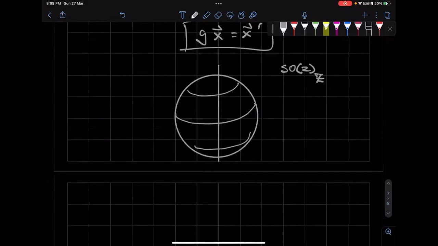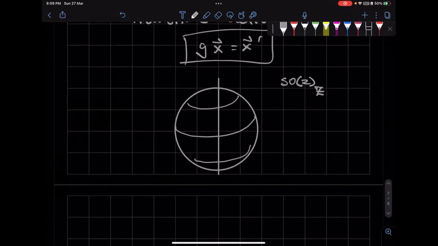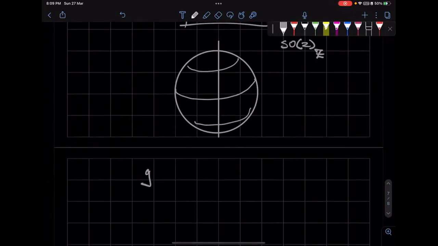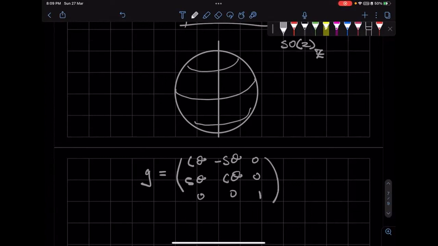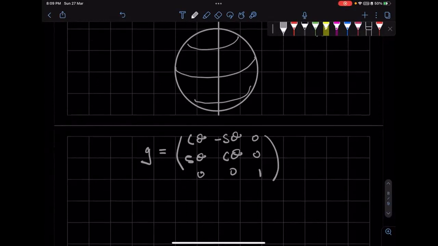Here we take G to be of the form cosine theta, minus sine theta, 0; sine theta, cosine theta, 0; 0, 0, 1. So this is a rotation around the z-axis, and it is an element of SO2.